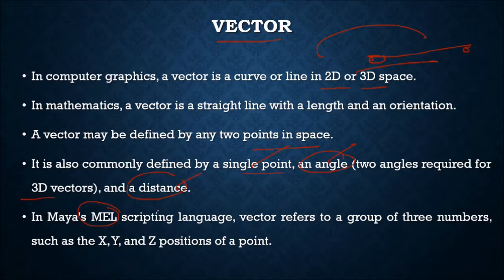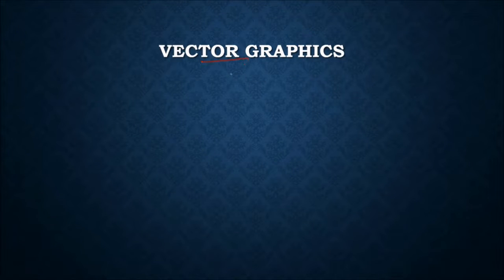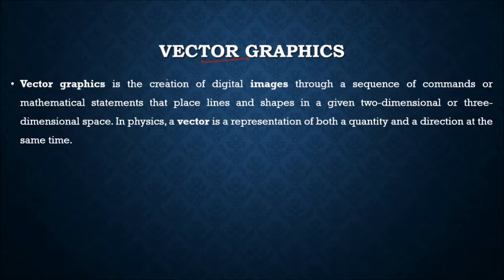In the Maya MEL scripting language, vector refers to a group of 3 numbers such as x, y, z, the position of a point. What about vector graphics? What is vector graphics? Vector graphics is the creation of digital images through a sequence of commands or mathematical statements that place lines and shapes in a given 2D or 3D space.